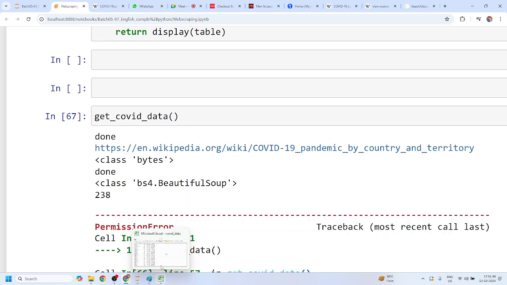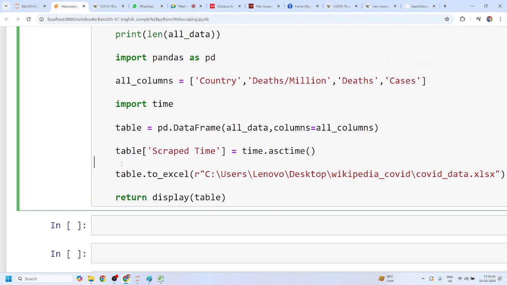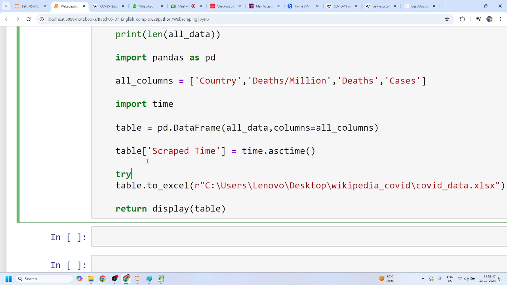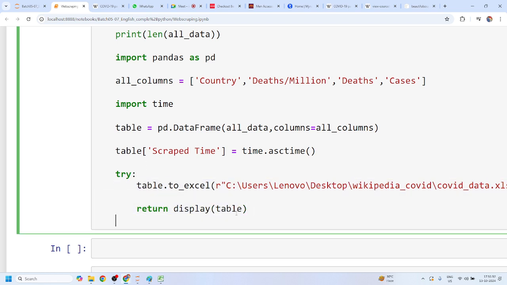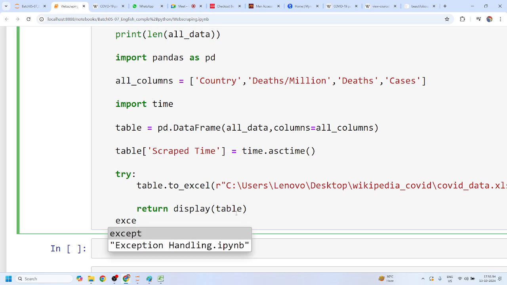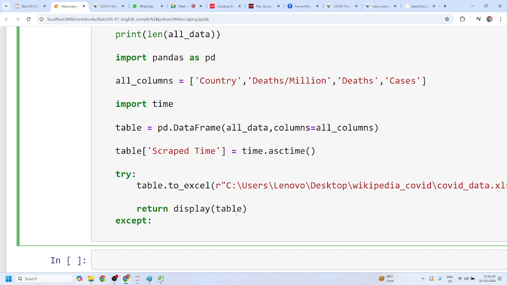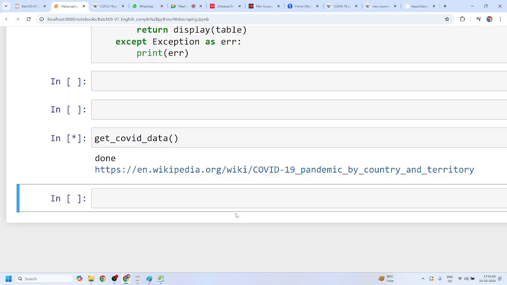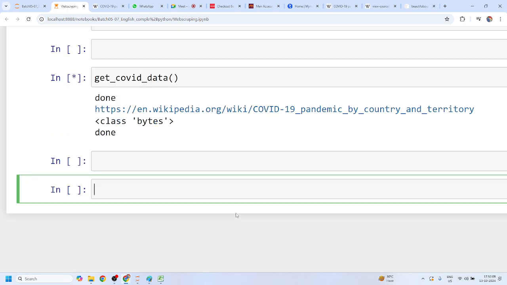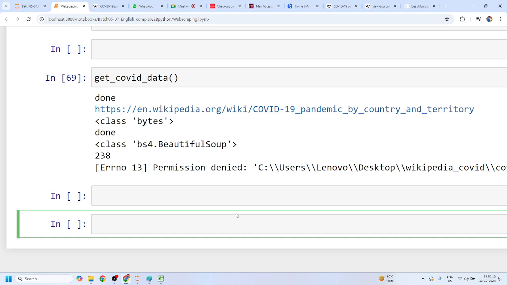Again, there is a permission error, right? Because the file is open. So here you can use try except. Yes or no? Yes, sir. Try this code, and if it is successfully executed, then save this. If it is not, then raise exception, except Exception as error, and print the error. Yes or no? Now it will give you the error because the file is open, right? The problem is not as much as what we were getting in the previous code. Yes or no, Shivani? Yes, sir.